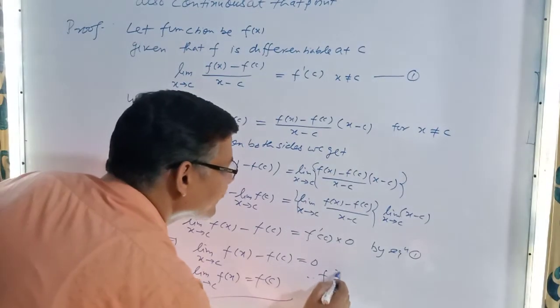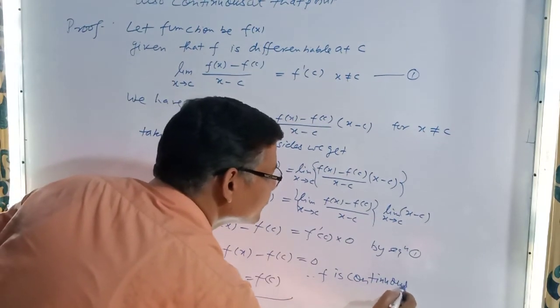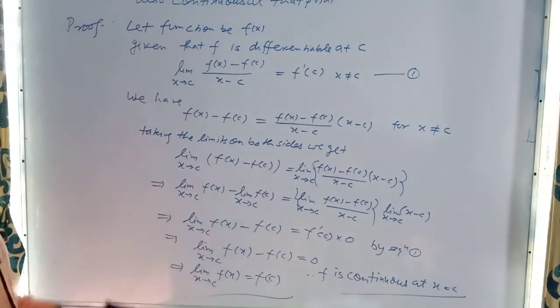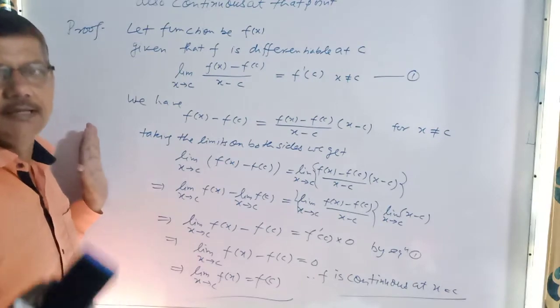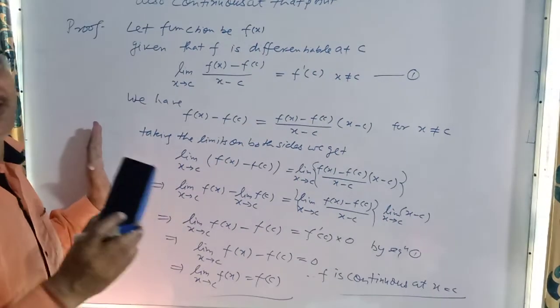Therefore f is continuous at x equal to c. It means in all the cases, if the function is differentiable, then that gives a guarantee of being continuous. So finally we may use that.